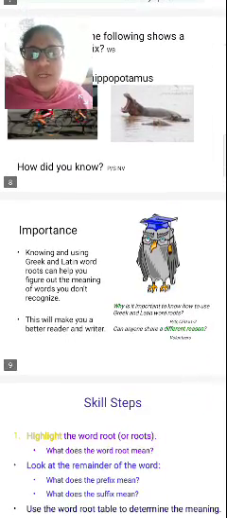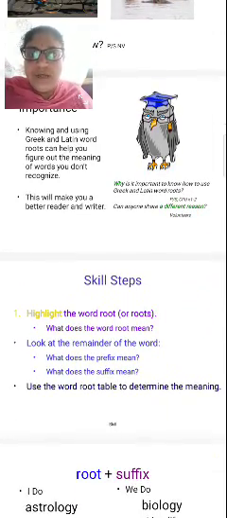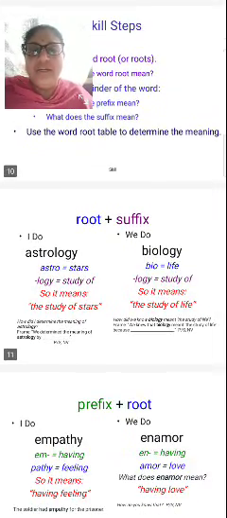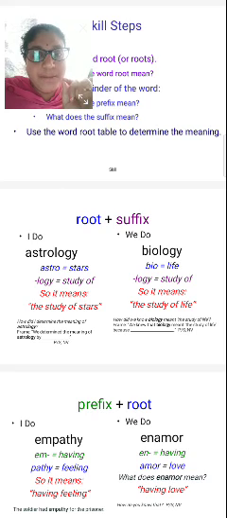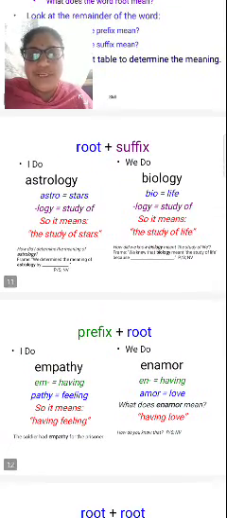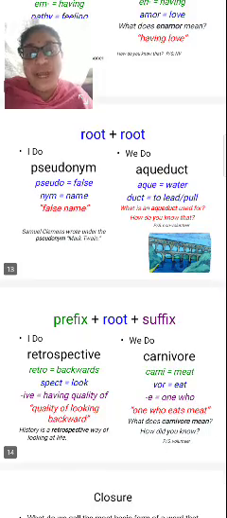So it is important to learn the roots. Why? Because these will make you a better reader and writer, right? That's why you have to learn the roots compulsorily. So: root plus suffixes, prefixes plus root, root plus root, and prefixes plus root plus suffixes.